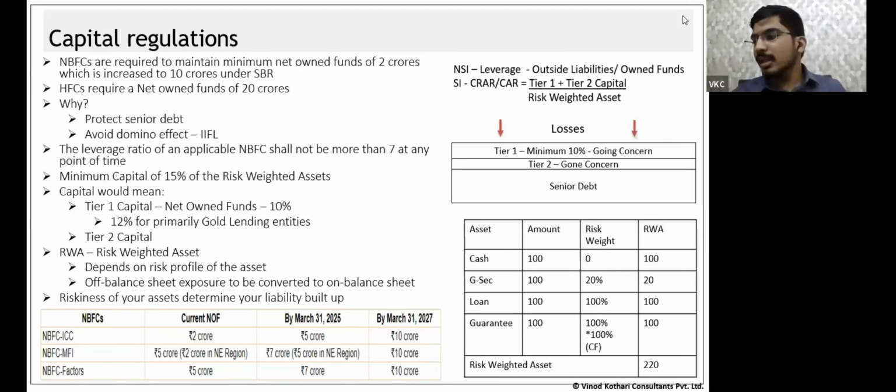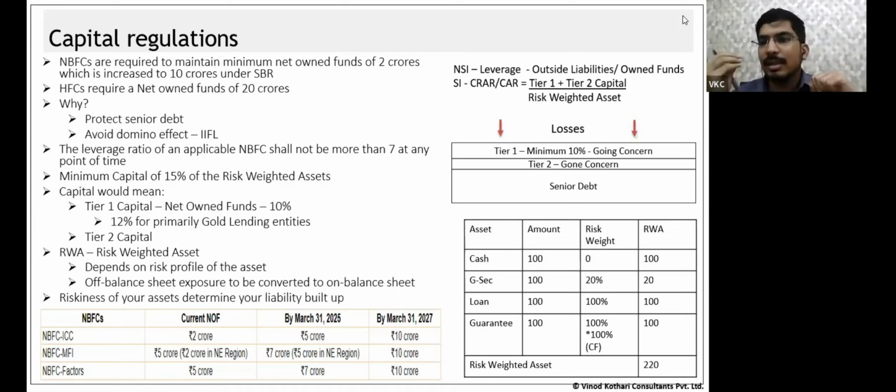Okay, so when I'm discussing risk-weighted assets, what I did was, I did the risk profiling of the assets and accordingly determined what would be my liability mix. I hope this line is clear, that the riskiness of my assets would determine my liability mix. After doing this, there are some exposures that do not come on your balance sheet, but can actually cause you losses.